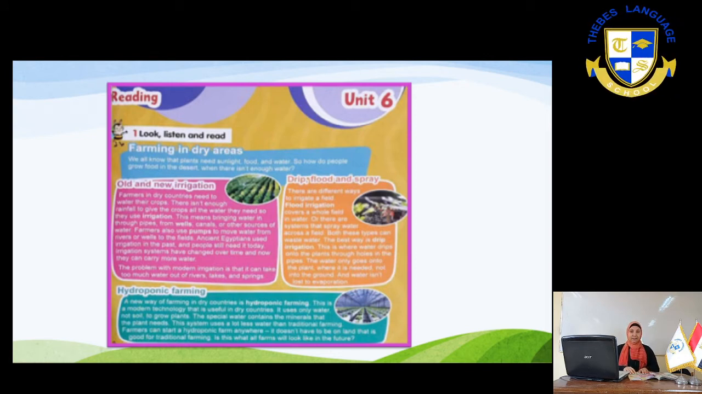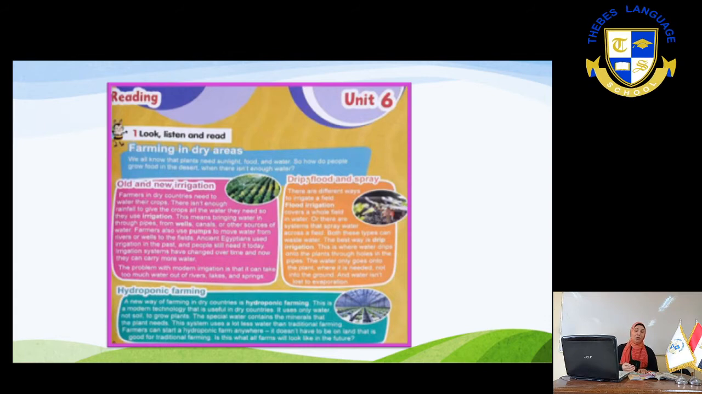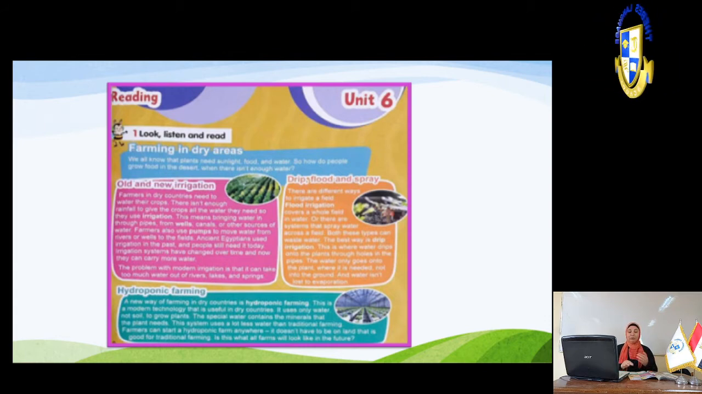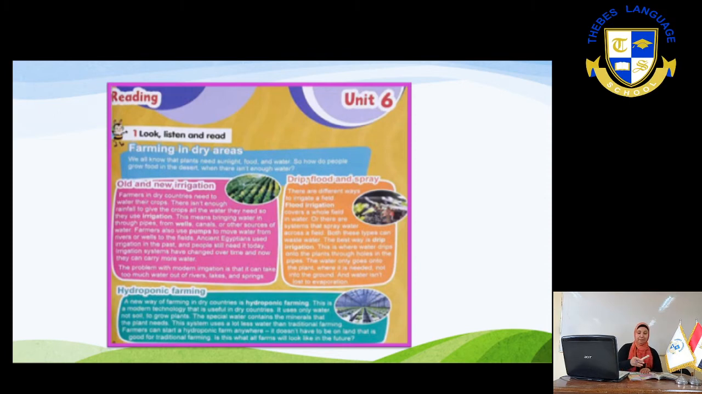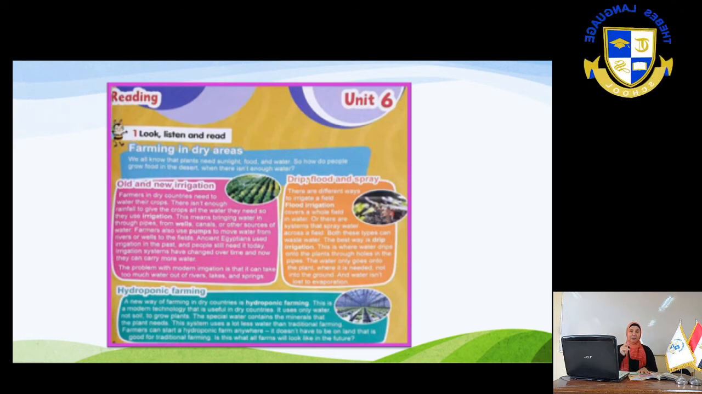Farming in dry areas. Listen carefully. We all know that plants need sunlight, food, and water. So how do people grow food in the desert? Remember, when there isn't enough water. So we have two ways to grow plants in the places which don't have enough water. We have old ways and new ways. Let's read the old ways.